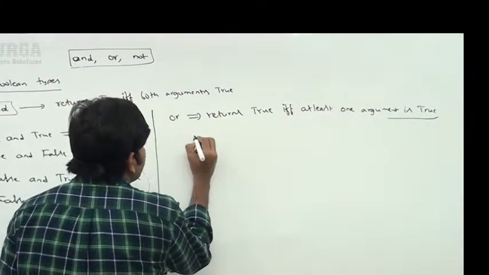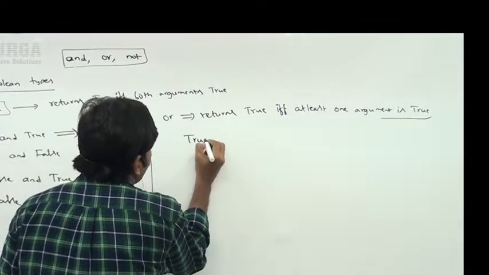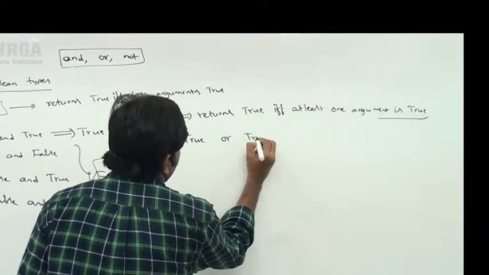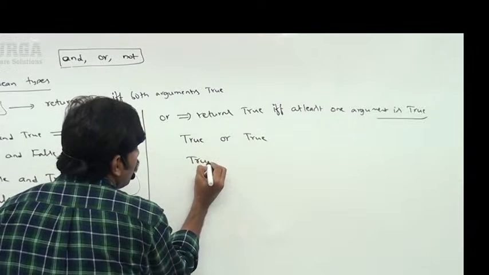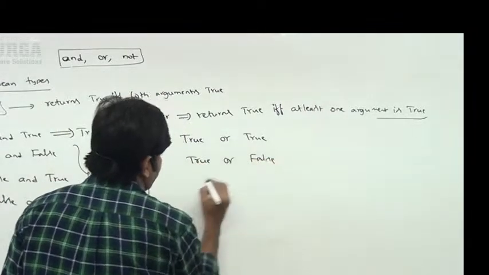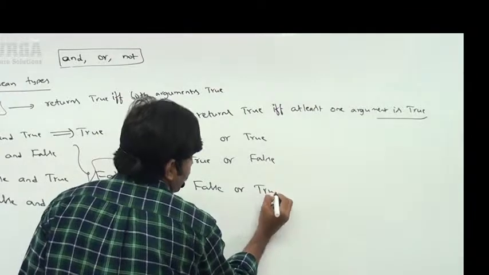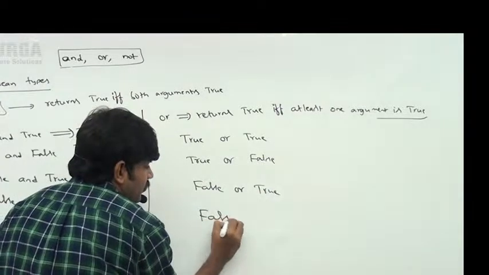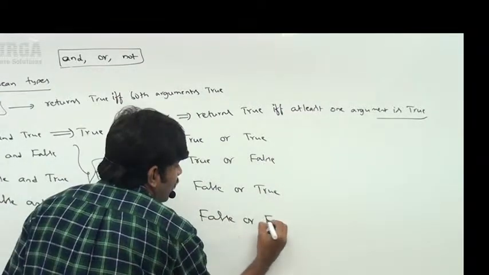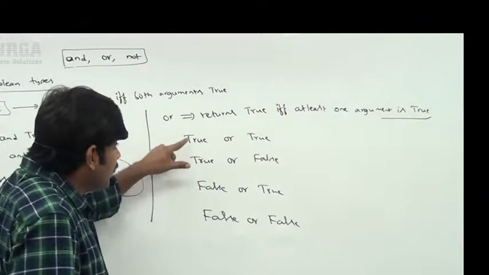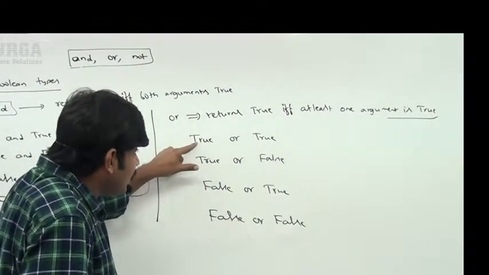Have a look once. Here true or true, I'm taking. Next true or false, I'm taking. False or true, I'm taking. Next false or false. Okay, sir, among these, at least one argument returns true.